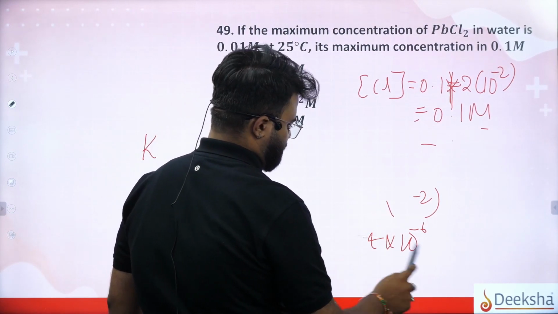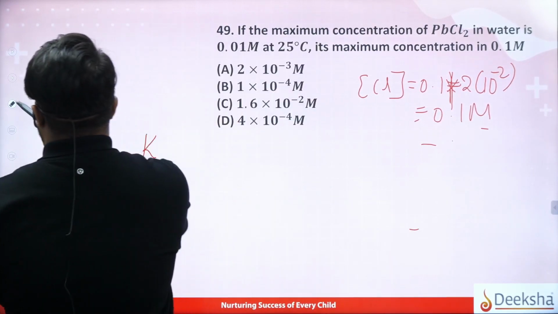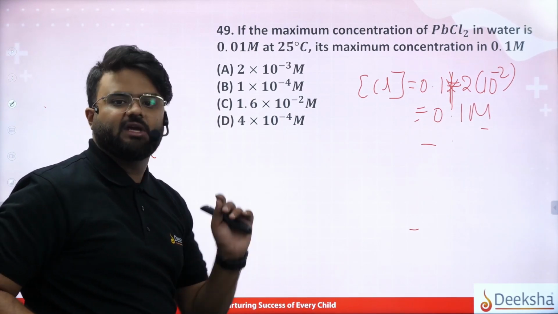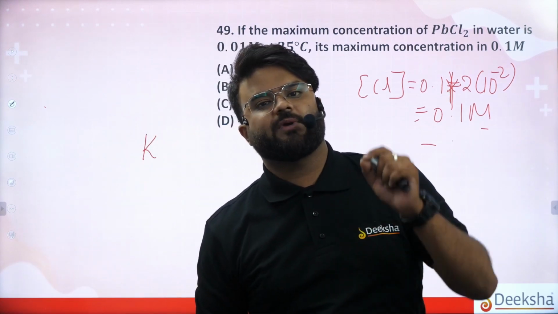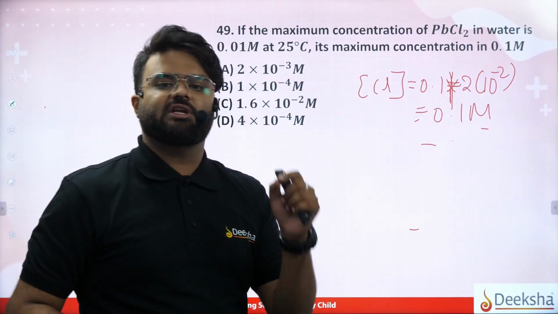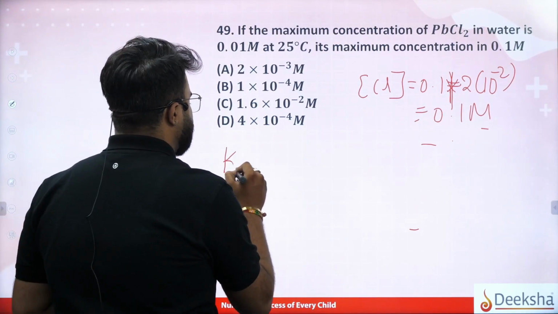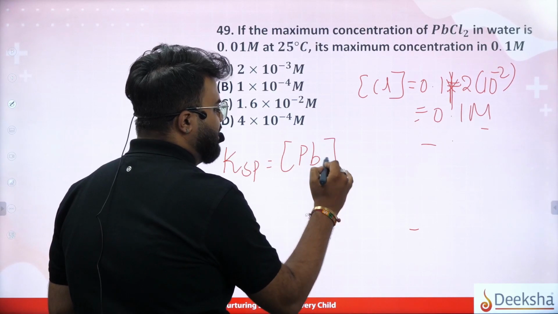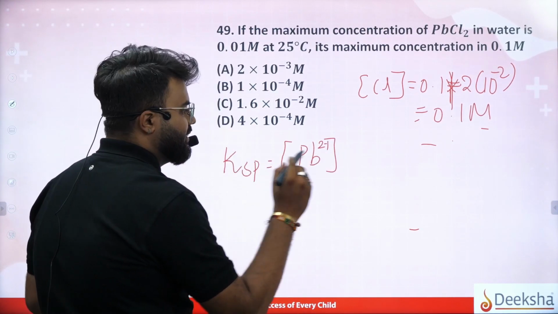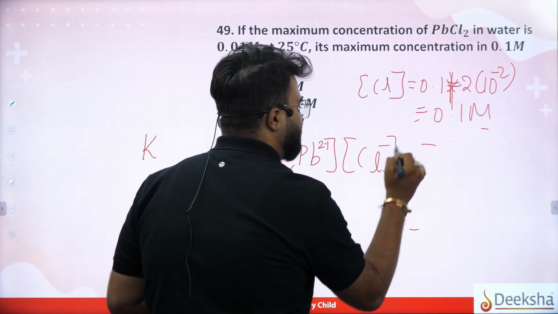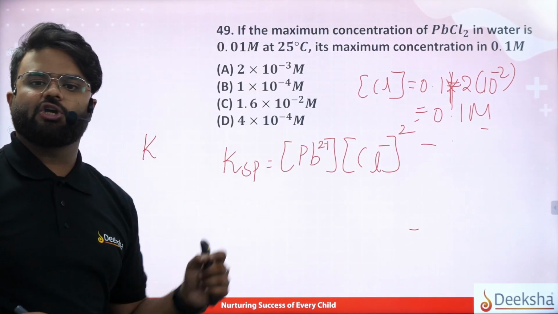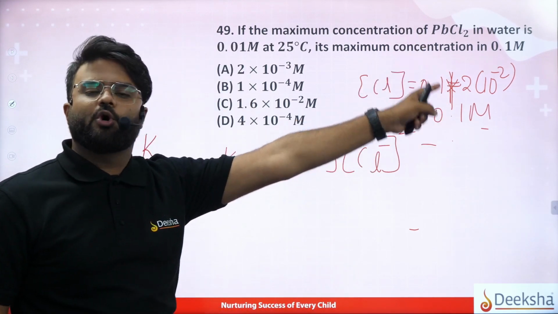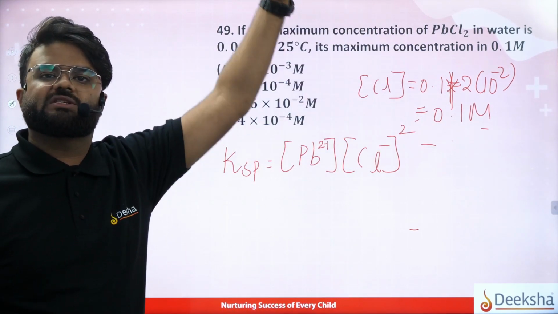Okay, now we understand. We have found out up to 0.1 molar. Now what are we doing? How do we write the KSP dissociation concentration? KSP is equal to the concentration of Pb2+ times the concentration of Cl minus squared, because of the stoichiometric coefficient. We know Cl minus is 0.1 molar, squared, times the concentration of Pb2+.